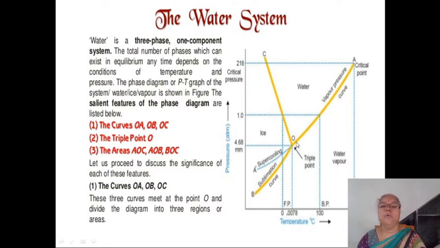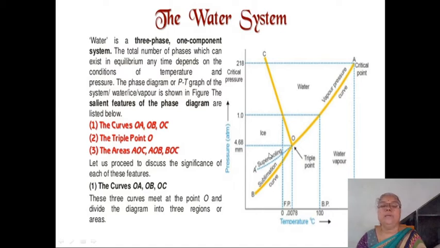Then see this OB curve. The name of this curve is the sublimation curve, because here ice and water vapor are in equilibrium. Here is the conversion of solid state into gaseous state. This is sublimation. For example, all of you know camphor.